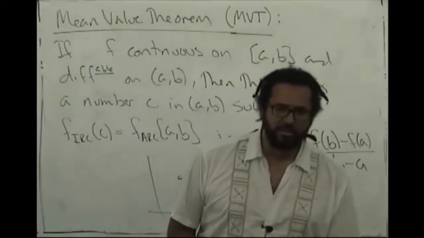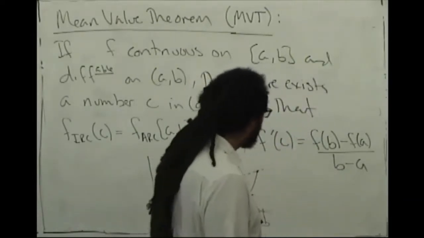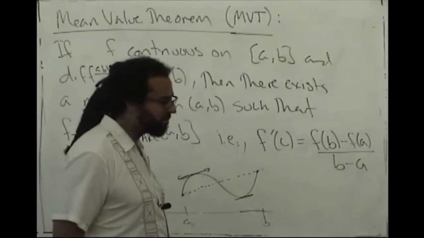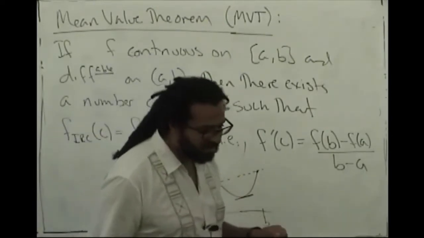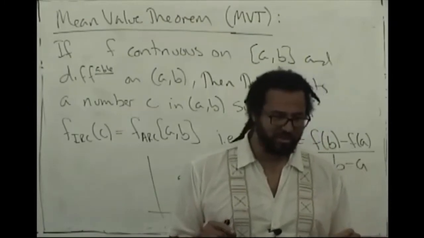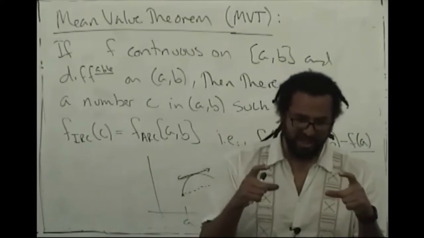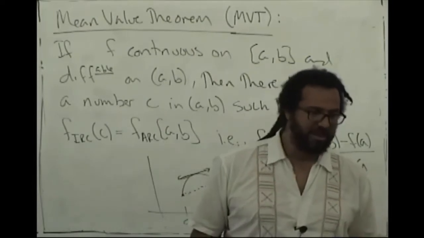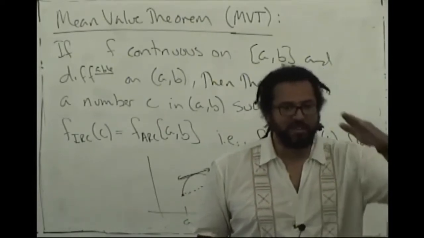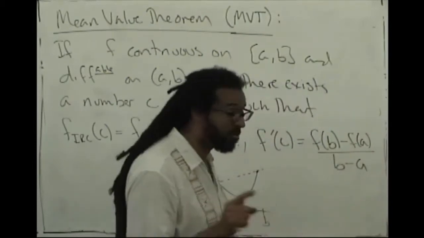All right, here's a theorem of utmost theoretical importance. It's called the mean value theorem. And what it says is that if you've got a continuous function on a closed interval and that same function is also differentiable on the same open interval, then somewhere the slope of the tangent line has got to be equal to the slope of the secant. Here's what I mean by that.